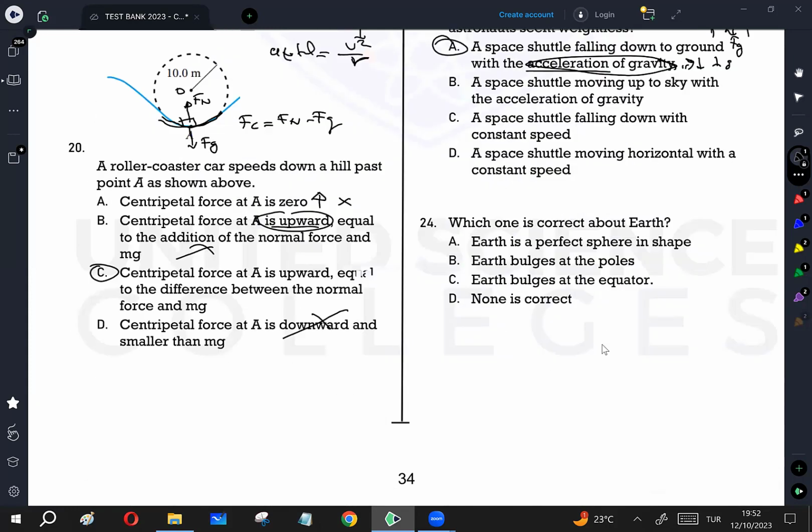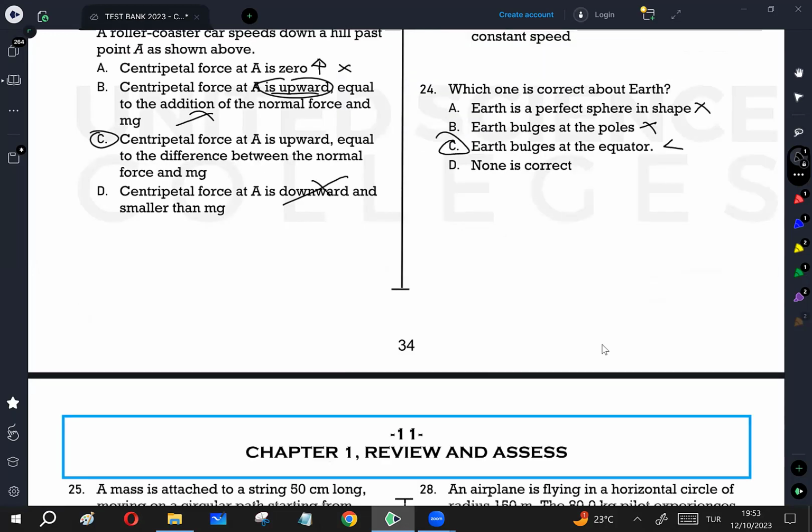Question number 24. Which one is correct about Earth? Earth is a perfect sphere in shape, no. Earth bulges at the poles, no. Earth bulges at the equator, this is the correct answer. It's one of the chapter questions.